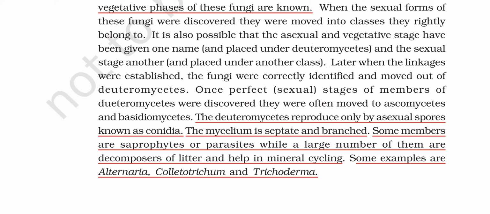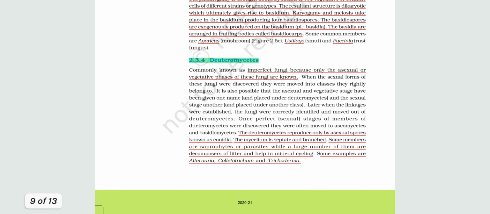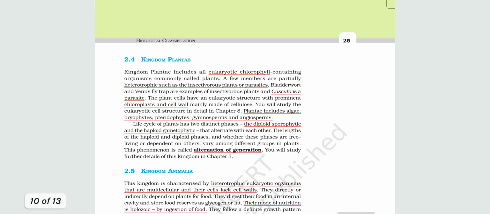Some members are saprophytes or parasites, while a large number of them are decomposers of litter and help in mineral cycling. Some examples are Alternaria, Colletotrichum and Trichoderma. Okay, so if any doubts please comment.